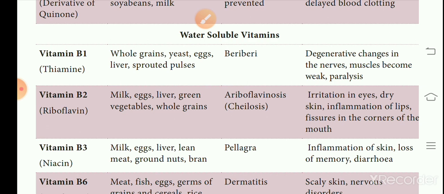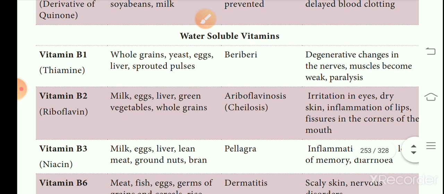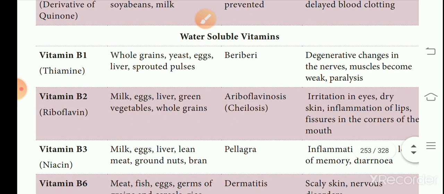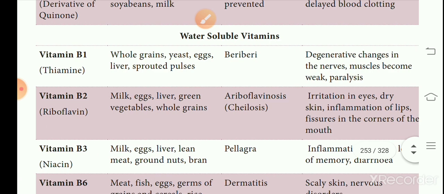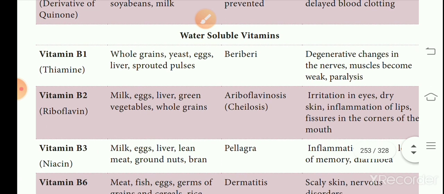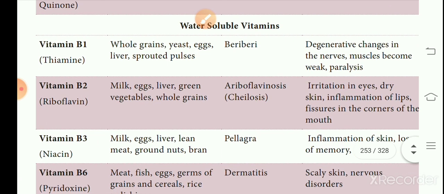Listen students, these fat soluble vitamins and water soluble vitamins, their names, deficiency diseases and the symptoms are very very important for 1 mark questions. So listen carefully. The symptoms are degenerative change in the nerves, muscles become weak, paralysis. This B1 deficiency causes muscle paralysis and weakness of nerves. So it is very very important.